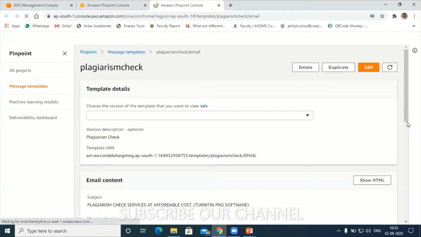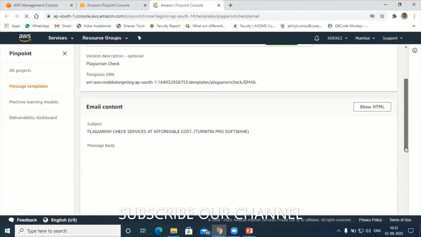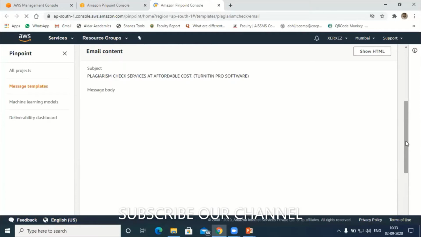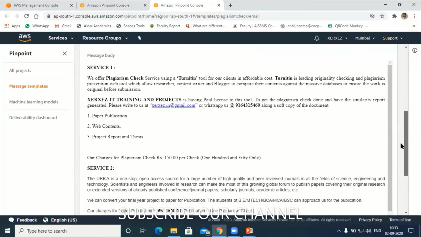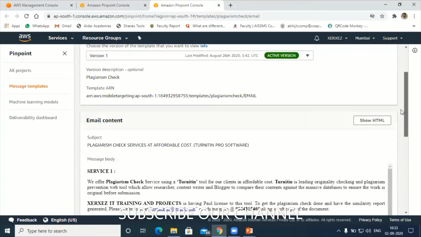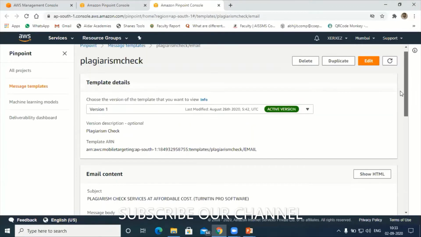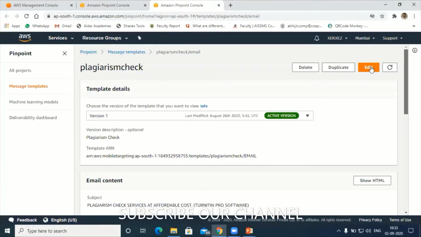Here I can edit it. Show the HTML page. Hold on, sir. Yeah, here there are two options: duplicate and edit. Let me hit edit.